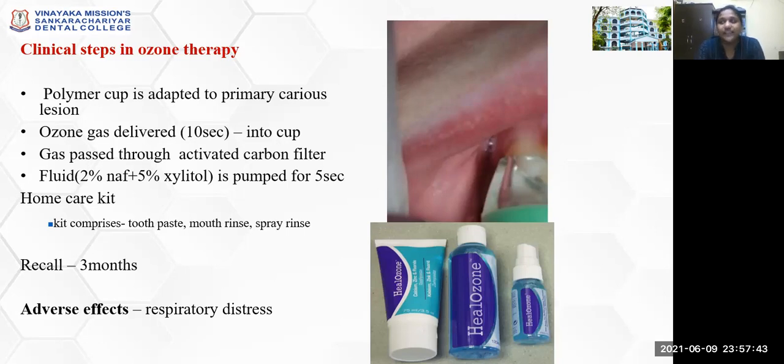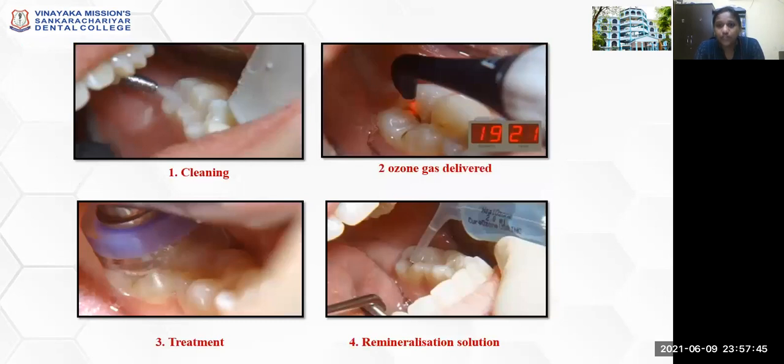When you're using ozone therapy for preparation of caries or preparation of hard tissue, the time required for the depth of penetration will depend upon the extent of the lesion. So when ozone is given for 10 seconds, it can give a remineralizing property. When the same ozone is given for 20 seconds, it can enter into the enamel.